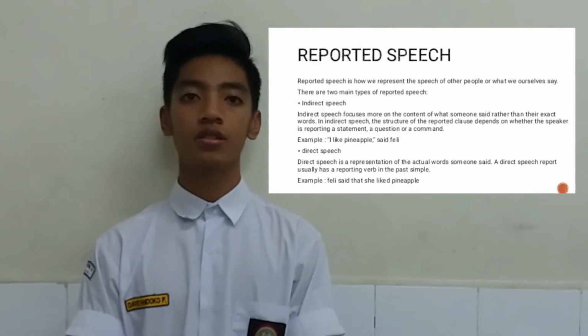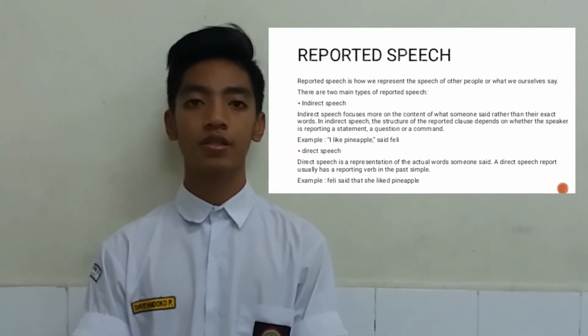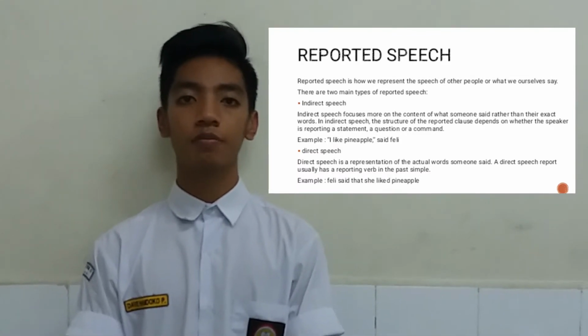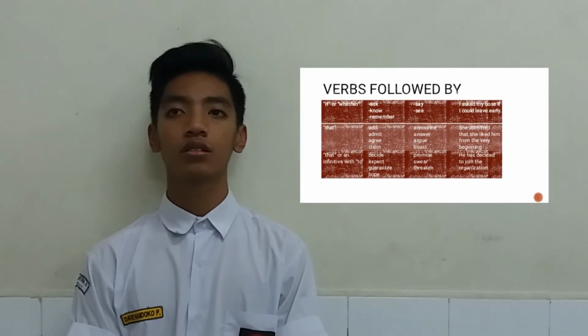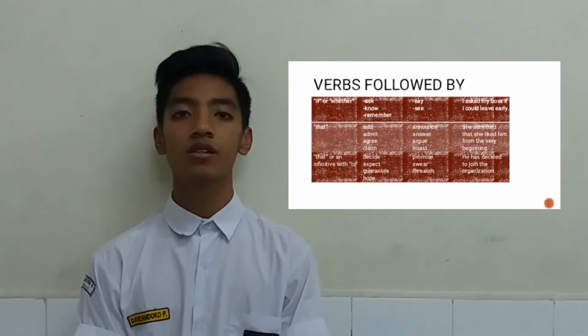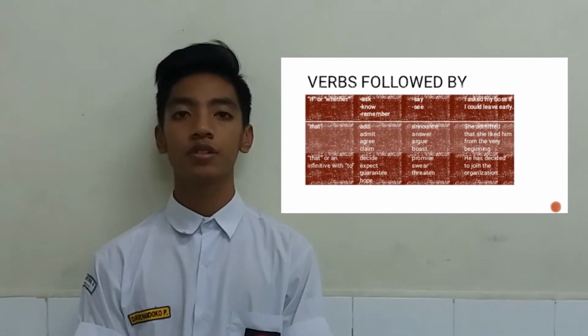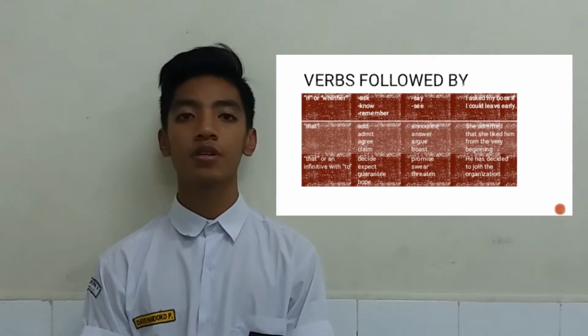A reporting verb is a verb used to indicate that discourse is being quoted or paraphrased. It's also called a communication verb. Verbs followed by, the first one, if or whether. The examples are ask, know, remember, say, and see. An example sentence is I asked my boss if I could leave early.